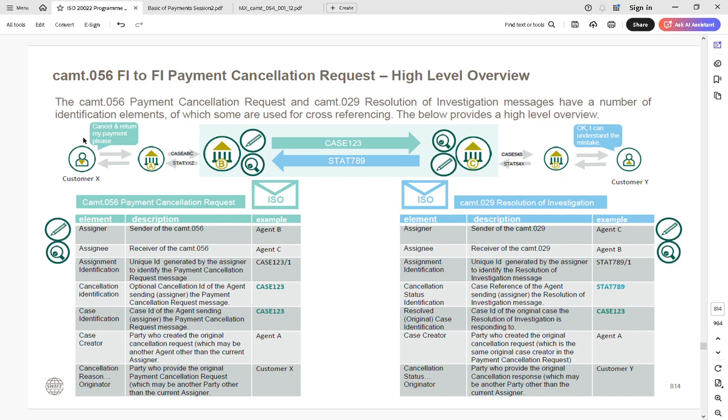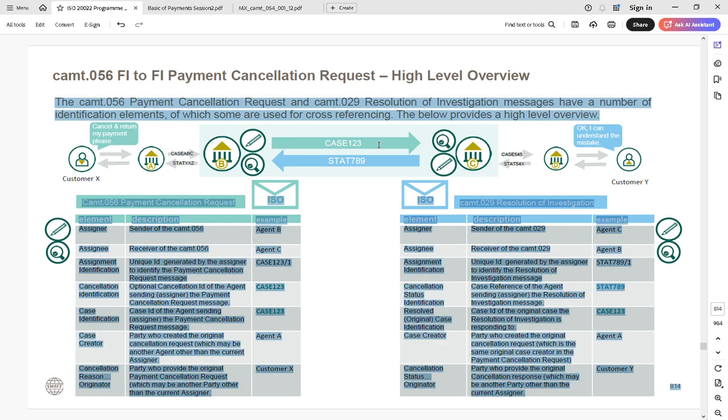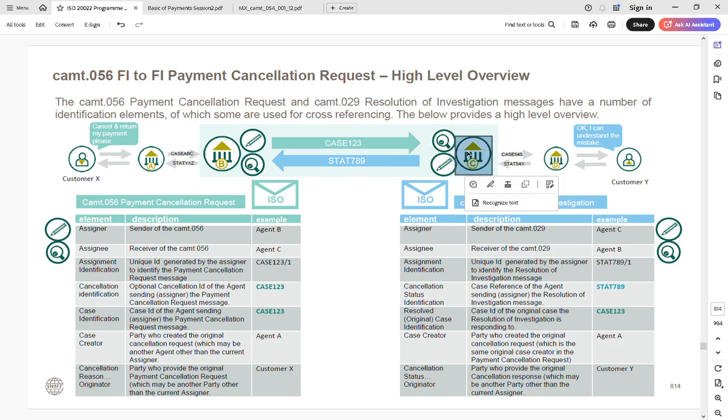First of all we'll see the left-hand side, where the cancellation is happening. Customer A is initiating a payment cancellation request, a return payment request, please accept. It generates CAMT.056 and assigns a case. That case is received by bank B, and bank B sends this case 123 to the receiver bank's intermediary agent.